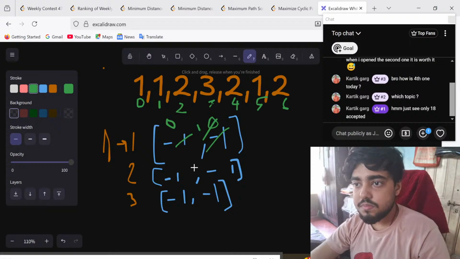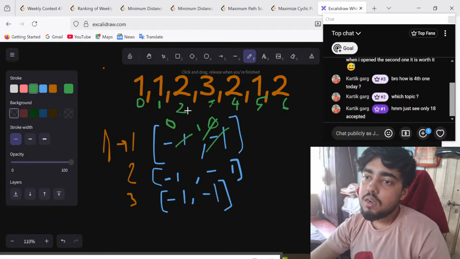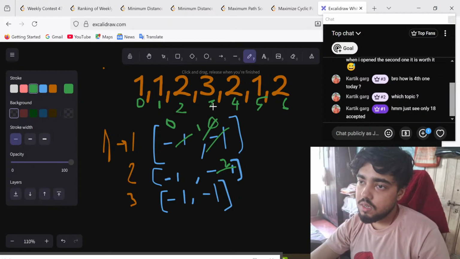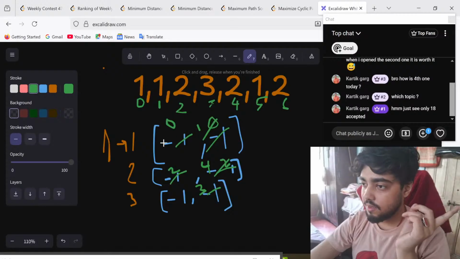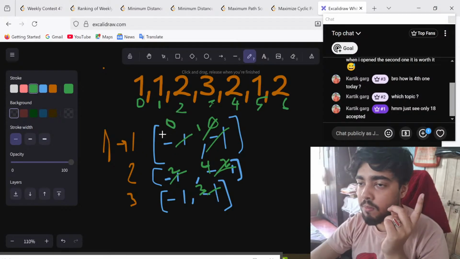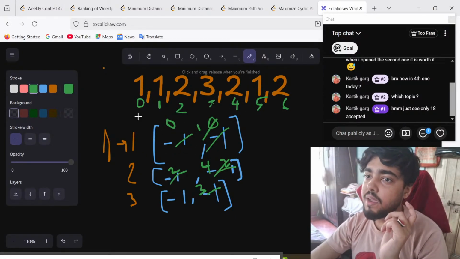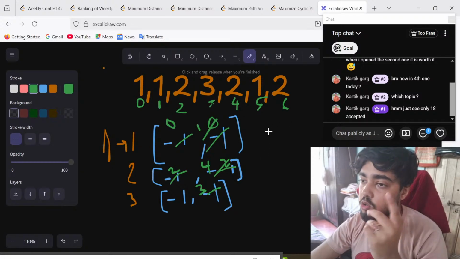Great. Now there's a 2, so this becomes minus 1, so it remains minus 1, and this becomes 2. 3 at third position, this becomes 3. 2 at fourth position, so this becomes 2 and this becomes 4. 1 at fifth position, so this becomes, wait, before making it, we have seen one thing, that over here it is no more minus 1, it is 0 now. So 5 minus 0 is 5 into 2 is 10.